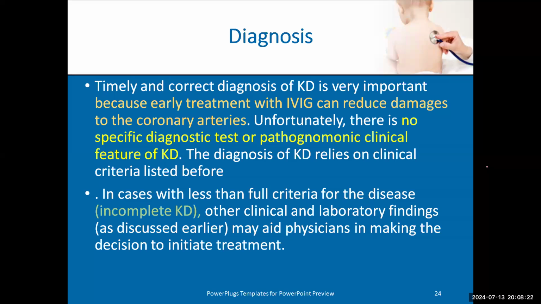As early as I suspect Kawasaki, we should start IVIG, because the earlier IVIG is started, the more it reduces damage to the coronary arteries. Like in rheumatic fever, the earlier we start prophylactic antibiotics, the more we prevent the effect on the valves. Here, the earlier we start IVIG, the lower the risk of coronary artery effects.